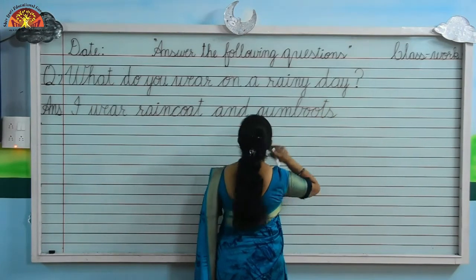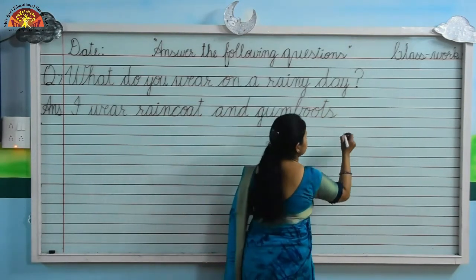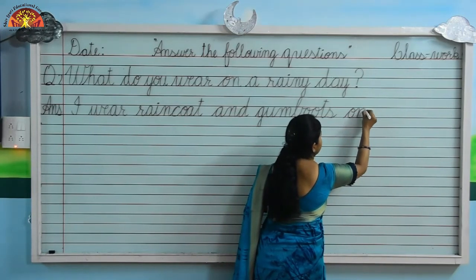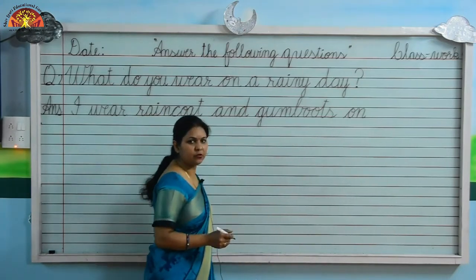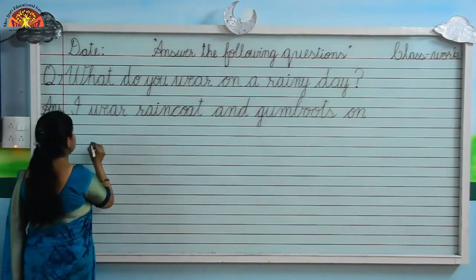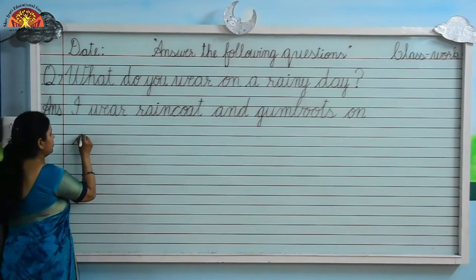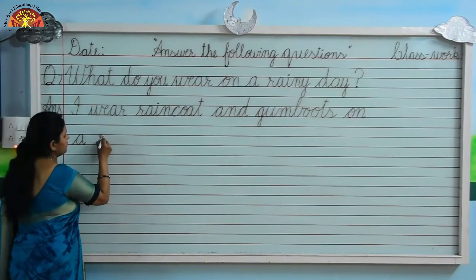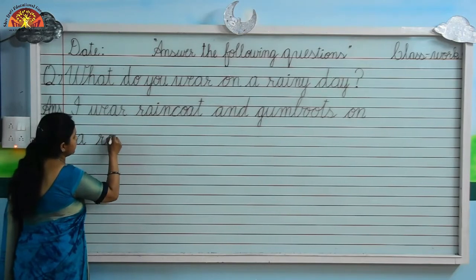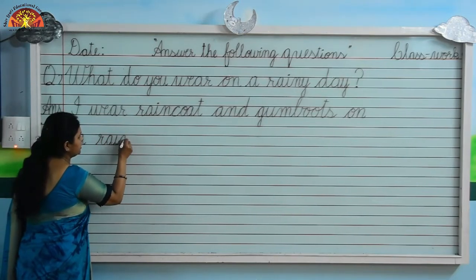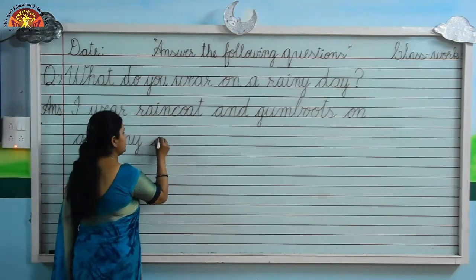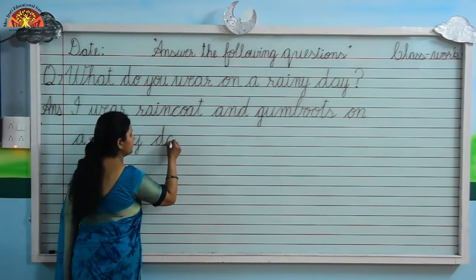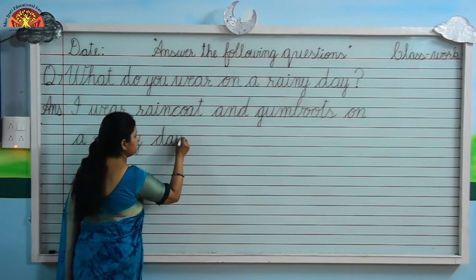I wear raincoat and gumboots on a rainy day. R-A-I-N-Y, rainy. D-A-Y, day. What is the spelling of day? D-A-Y, day.